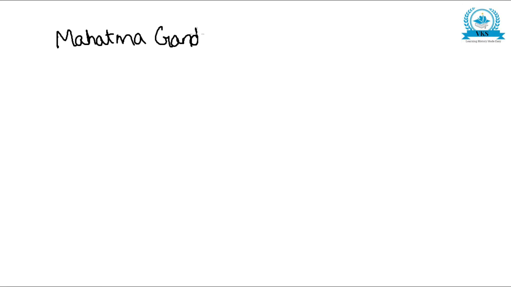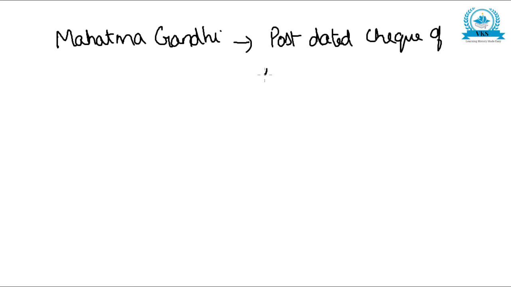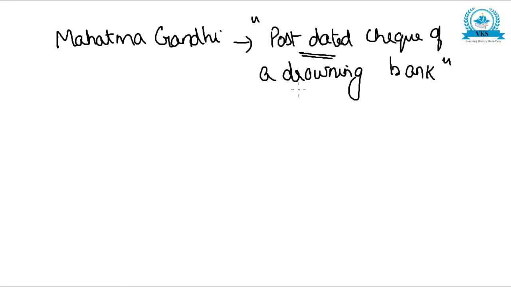Mahatma Gandhi called this proposal a post-dated check of a drowning bank. That is, he made fun of the British and said that this is a post-dated check of a drowning bank. The bank is already drowning, and the check is post-dated. The check can be drawn only after some days. By that time the bank will not be there. So it is like a post-dated check of a drowning bank.